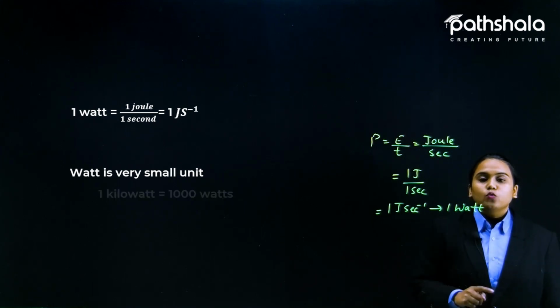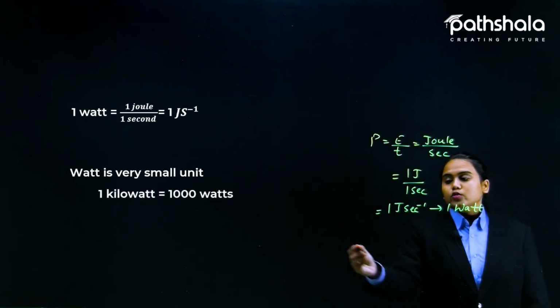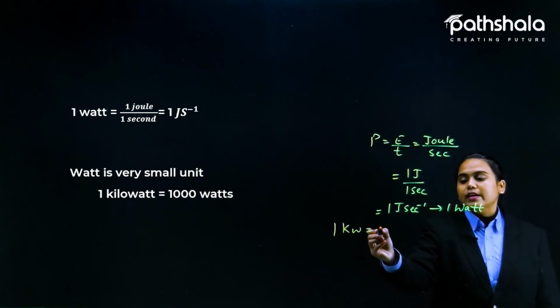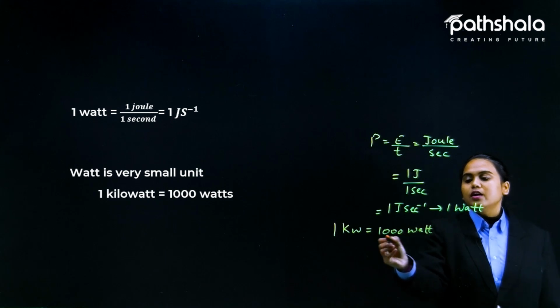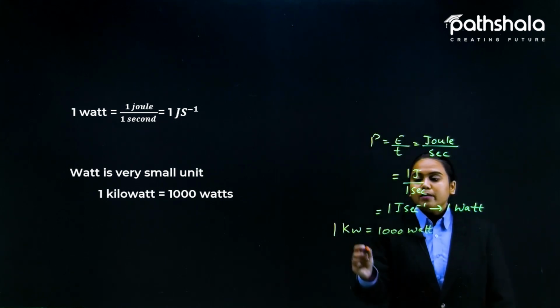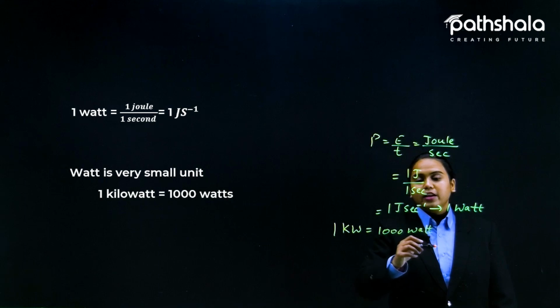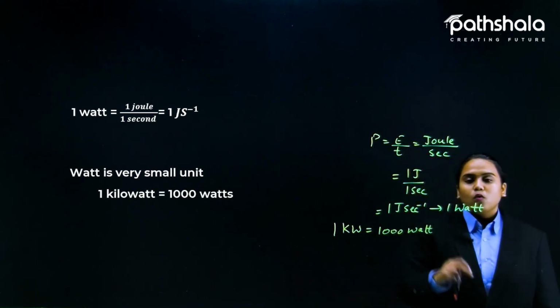So converting this watt into a kilowatt: 1 kilowatt is 1000 watts, because kilo value is actually 1000. So we can replace the value of kilo in place of watt only.